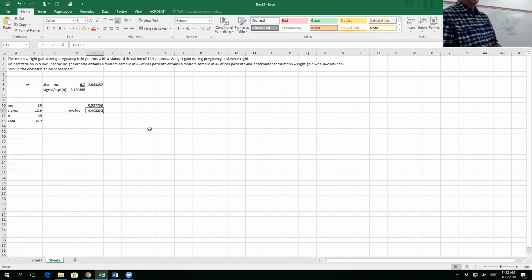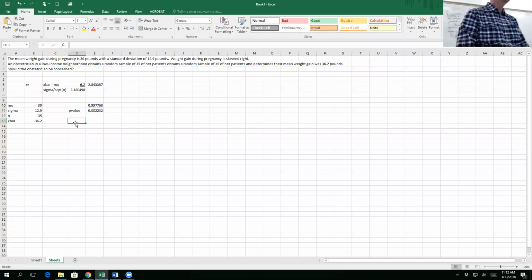So if I were to convert that to the percent, what's the probability that her women gain 36 pounds when the rest of the population only gains 30? It's going to happen less than 1% of the time, 0.2% of the time. Does that seem unusual to you? Yes. Yeah, that's pretty up there.